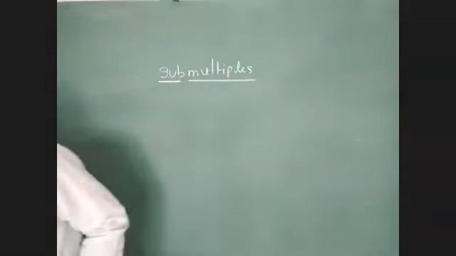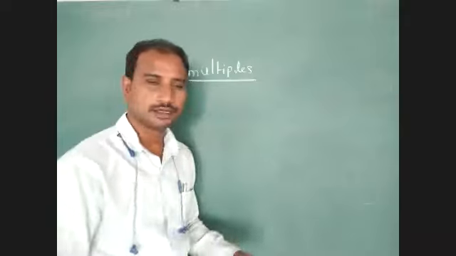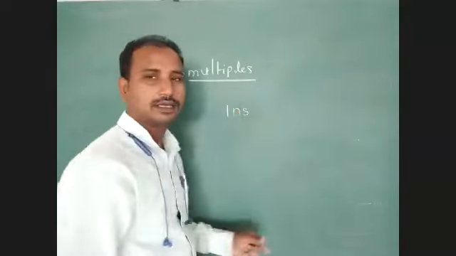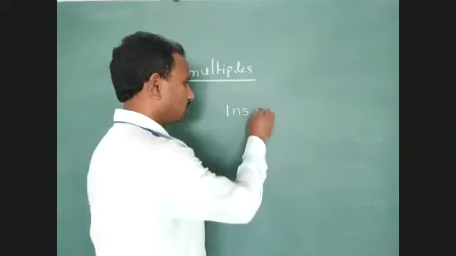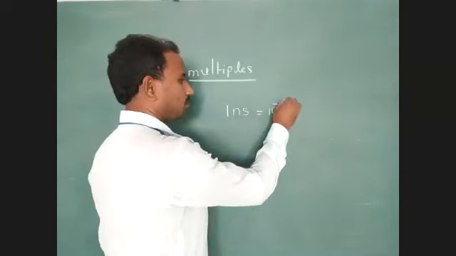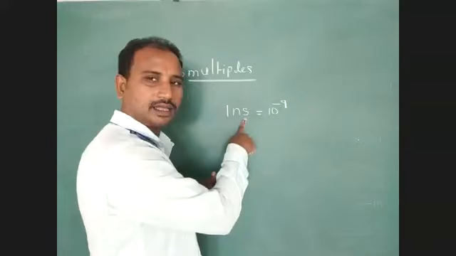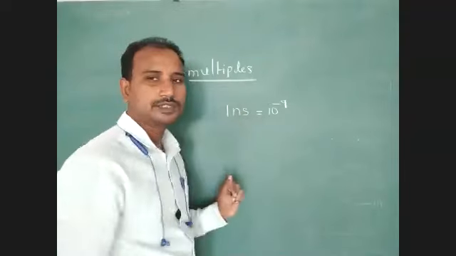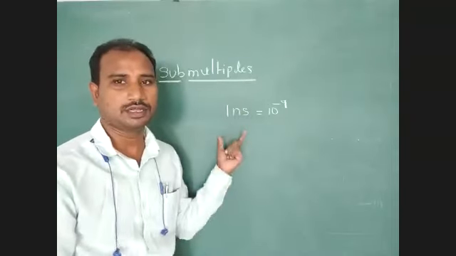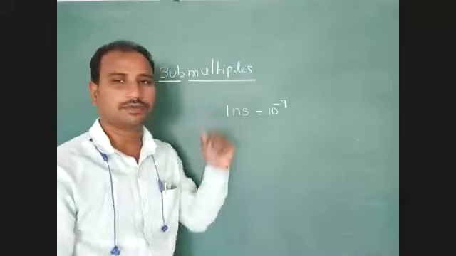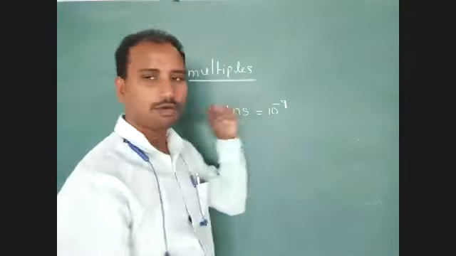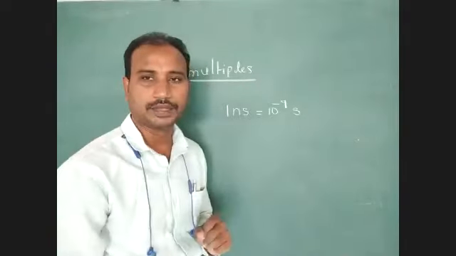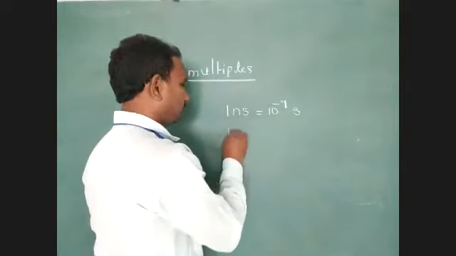Yes or no? Here, nanosecond. We have to identify nano, symbol N. Nanosecond, so what is the value? 10 to the power of minus 9. Second represents the standard unit of time. It is not a length. Nano value is 10 to the power of minus 9. You have to write yes.